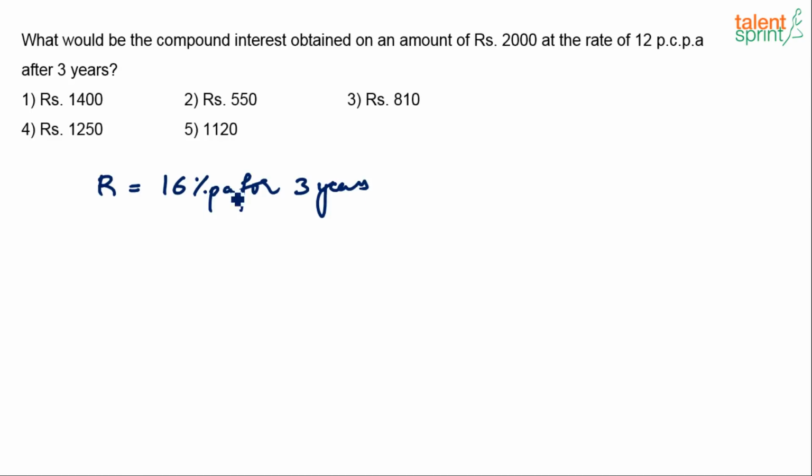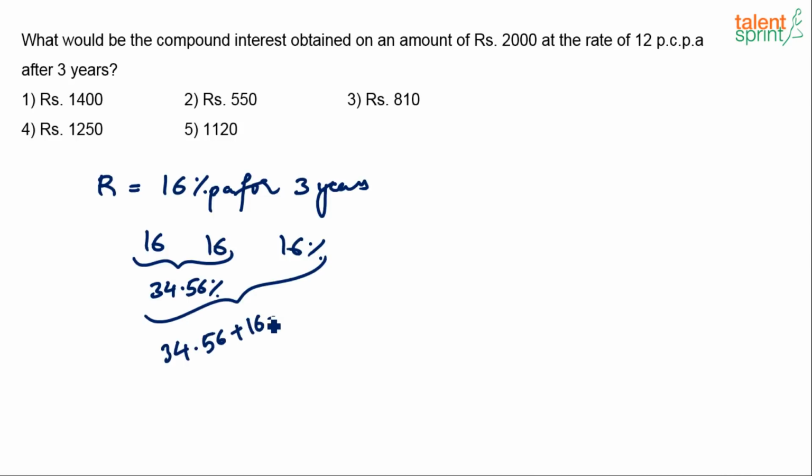See, CI will be 16 and 16. We have got 3 16s now. So apply effective for the first 2 16s, 32 and 2.56, 34.56. I think we have already done this calculation. Now 34.56 and the third 16%. Again on these two you apply effective percentage. So 34.56 plus 16 plus 34.56 into 16 by 100. Of course, you got to do an approximate calculation because doing the exact calculation will consume a lot of time, but you will know the range of the answer. So 34.56 plus 16 is 50, 50.56.